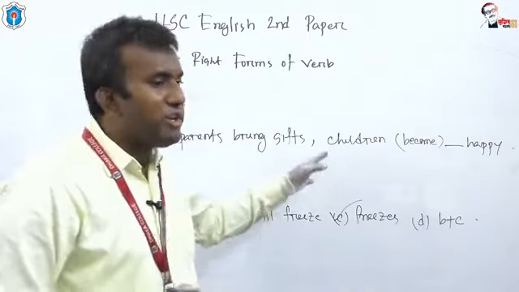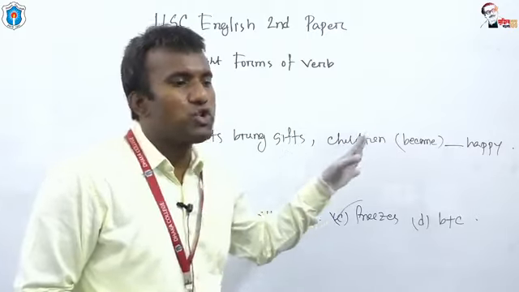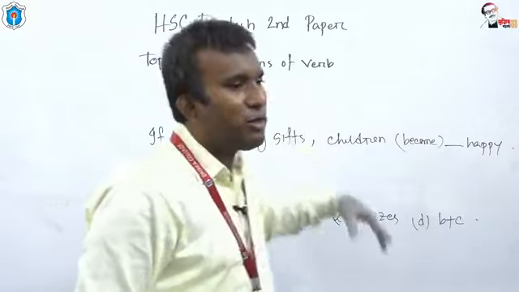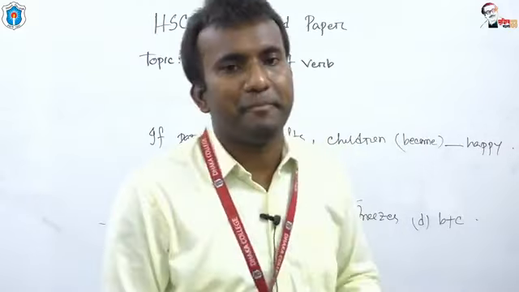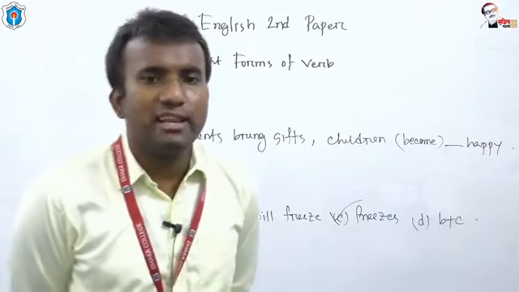This is a habitual fact. Whenever children get gifts, they become happy. And what should be the answer? If parents bring gifts, children will become, or children normally become? Children become happy. Is it clear to you?